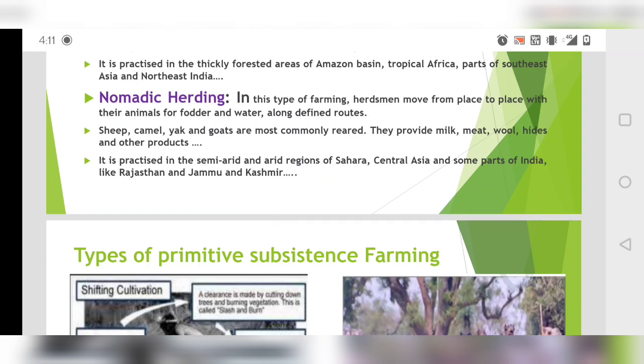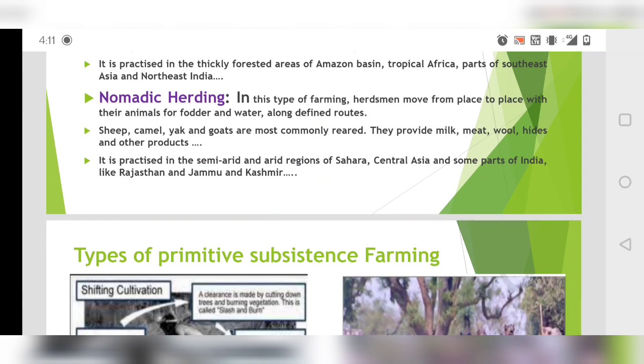It is practiced in the semi-arid and arid regions of the Sahara, Central Asia, and some parts of India like Rajasthan and Jammu Kashmir. Because there is no fertile land, they are not able to do agriculture, and there is no forest, so they are not able to do shifting cultivation. Due to this they rear animals, because people adapt everywhere.